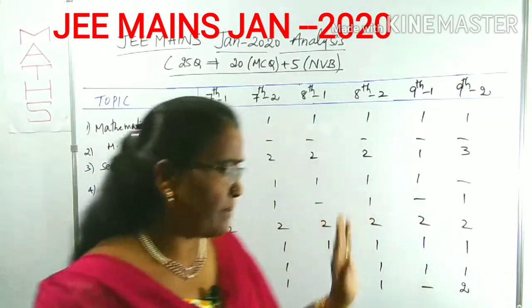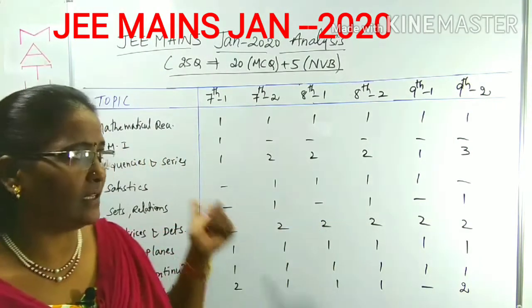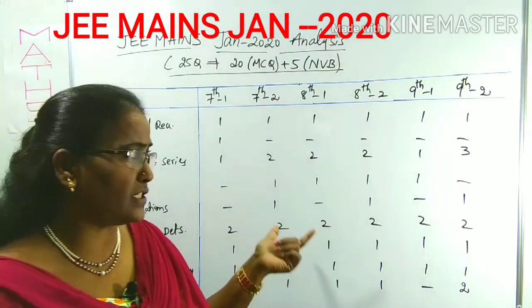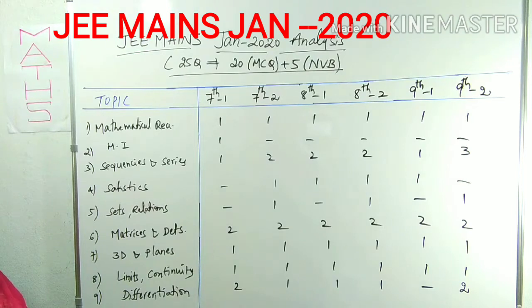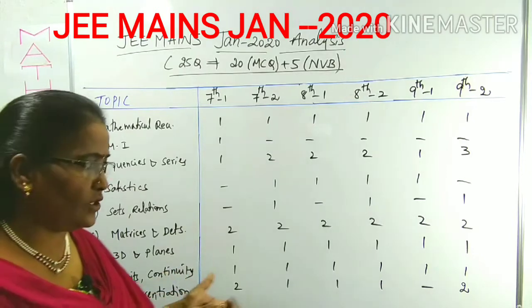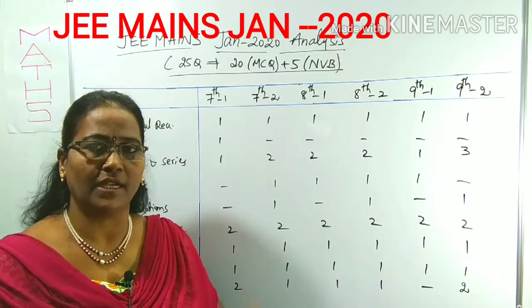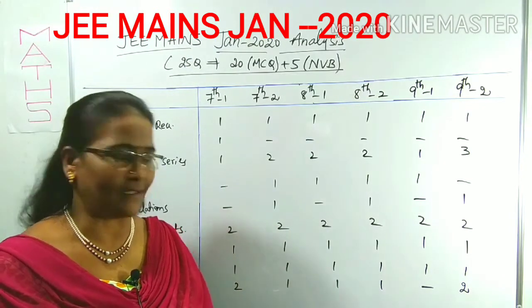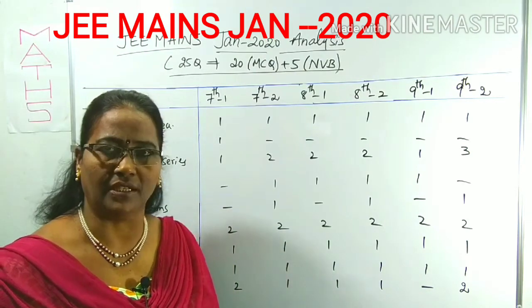This is only some part of the topics. Now we will discuss some more. Is it clear? So this is some part of the January 2020 analysis. Then the rest of them I will go through. Take a screenshot for your purpose only. You can keep it in your mind: what is the weightage, what are the important topics, etc. That's why you can spend the time. If you have a doubt, you can revise the video. Definitely, you can get the idea.